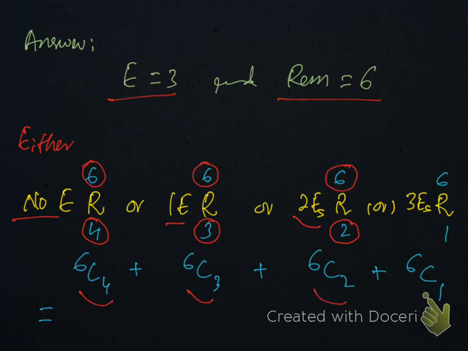So 6C2, and no need to mention anything for 2 E's. There is just one way to select 2 E's. Selection with 3 E's: we need 1 letter from the remaining 6 letters, 6C1. So this means selections with no E, with 1 E, with 2 E's, with 3 E's. You just need to add all.